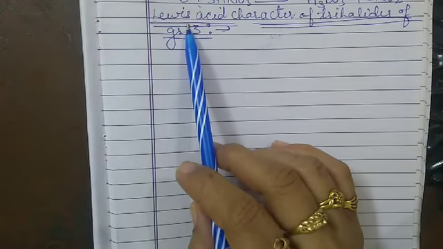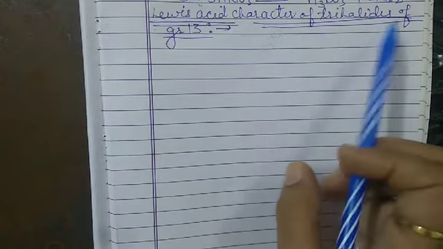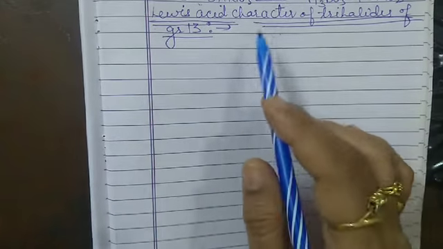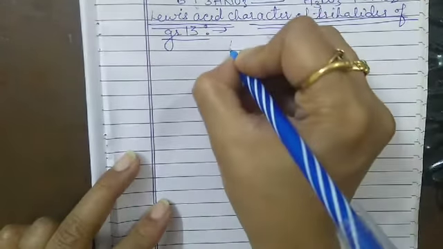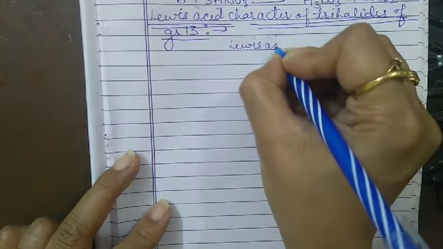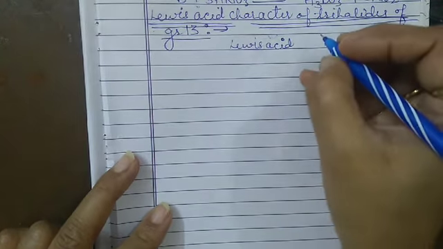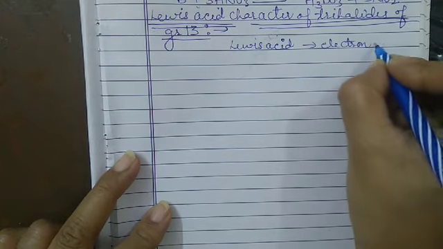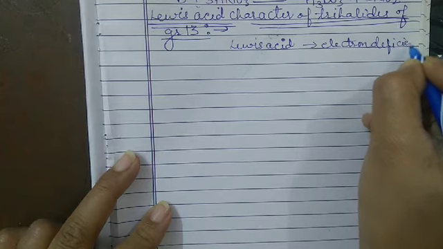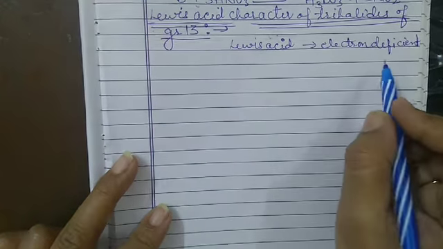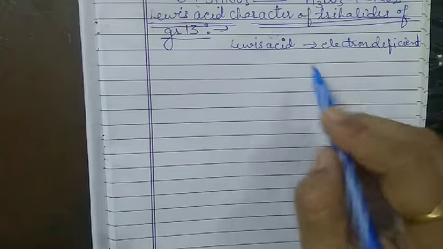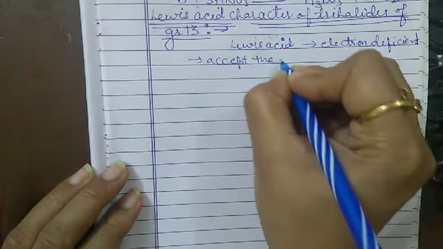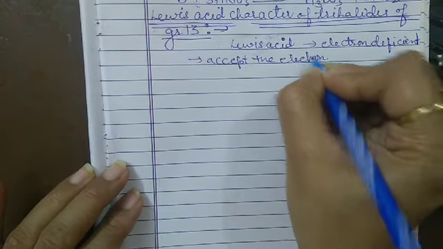Now the next topic is the Lewis acid character of trihalides of group 13. The trihalides of all the elements of this group act as Lewis acids, which means they are electron deficient and have a tendency to accept an electron pair.